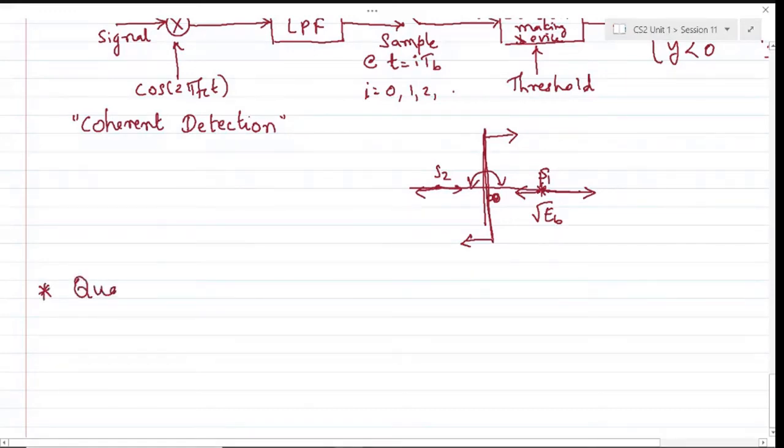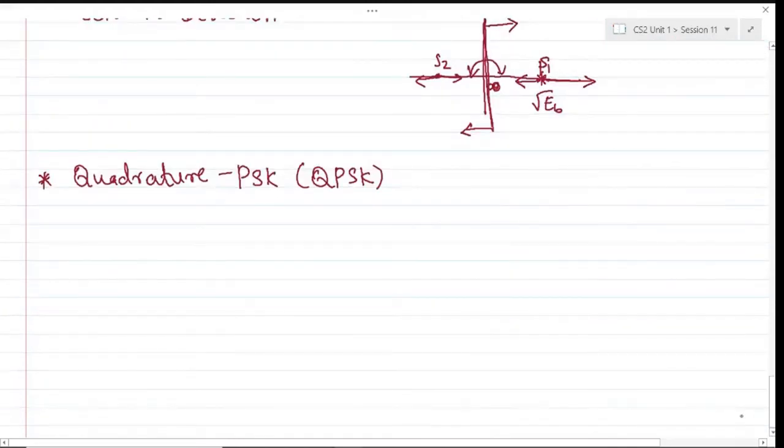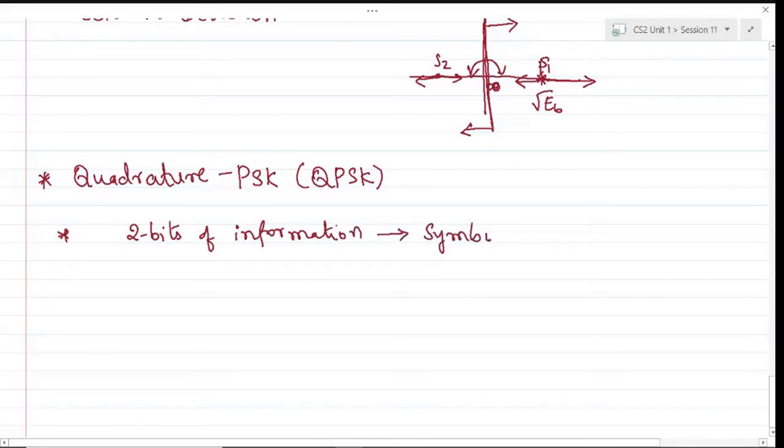We'll try to discuss quadrature PSK, in short termed QPSK. Here each modulated carrier pulse will transmit 2 bits at a time. So 2 bits of information will be represented by a symbol. So this will be a symbol mapping.